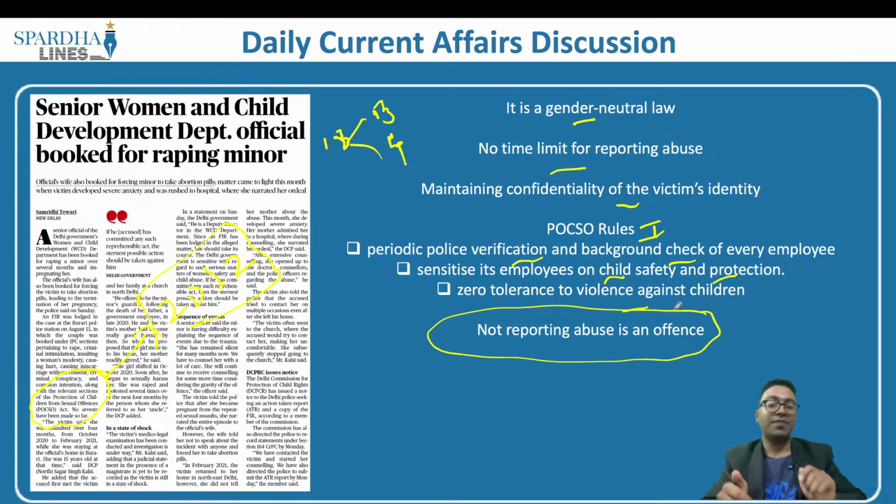Apart from this, we have something called the Romeo and Juliet laws. What are these Romeo and Juliet laws? Let me explain. Though these are not laws, they are proposals made by the Madras High Court and a couple of other high courts as well.